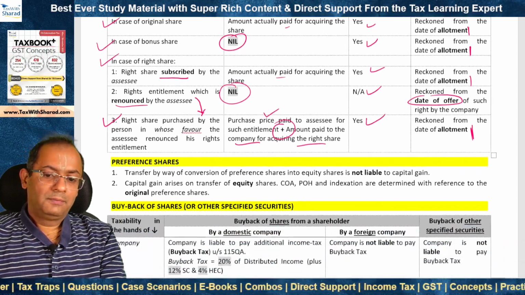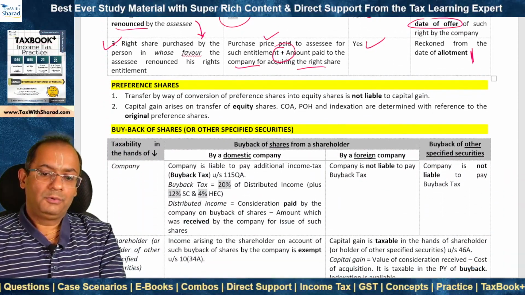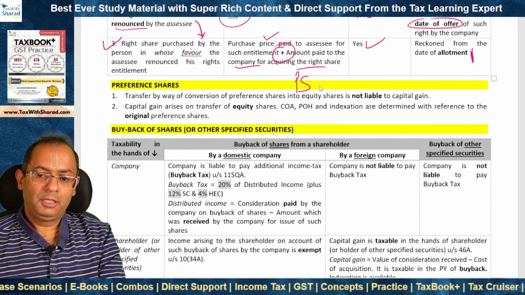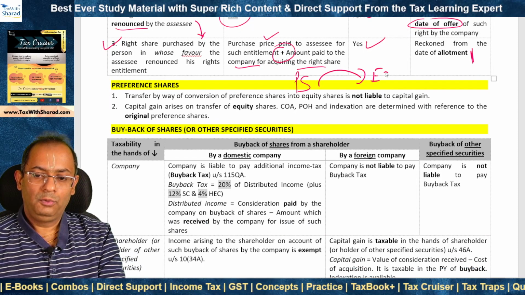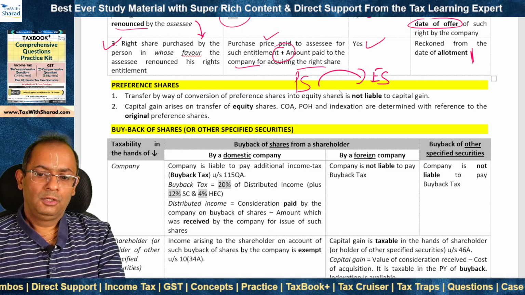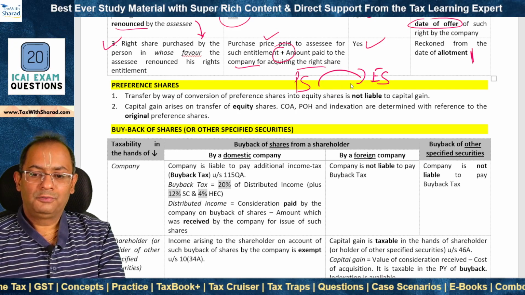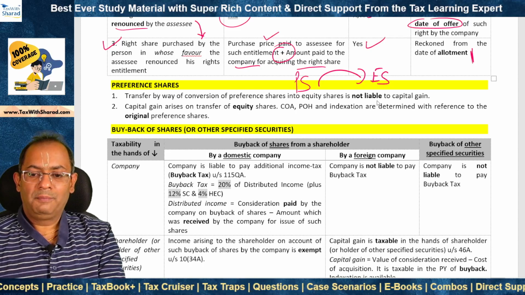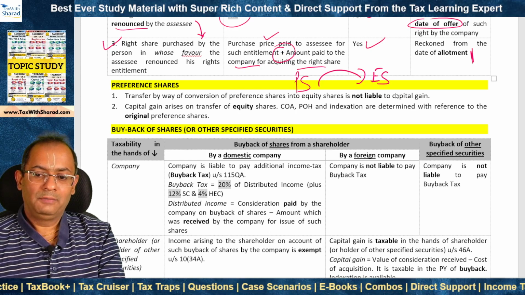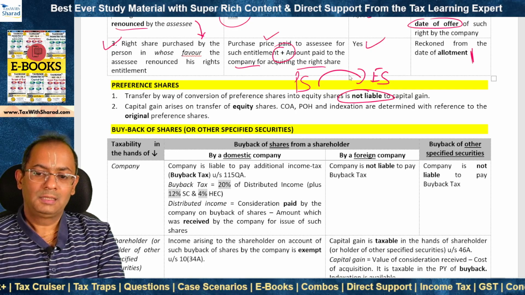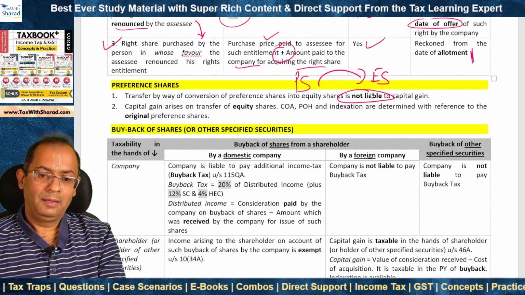Preference shares. There may be a situation where the preference shares are, say, converted into equity shares. So this conversion is a transfer, but this transfer is exempt from capital gain. It is not treated as a transfer specifically under section 47. So this conversion is not liable to capital gain.